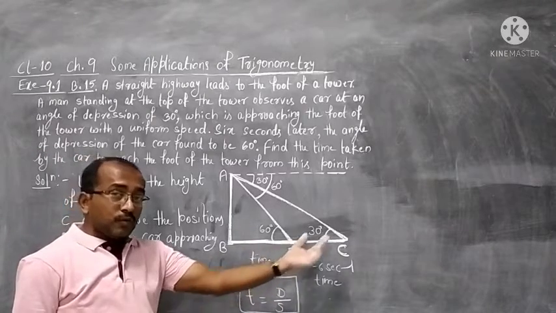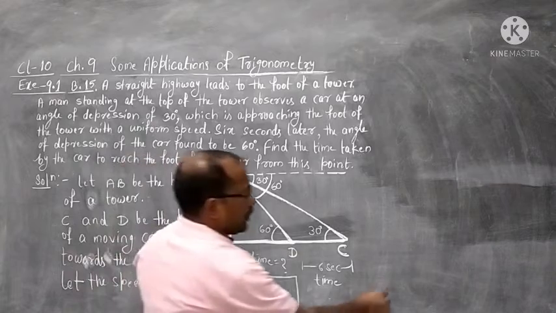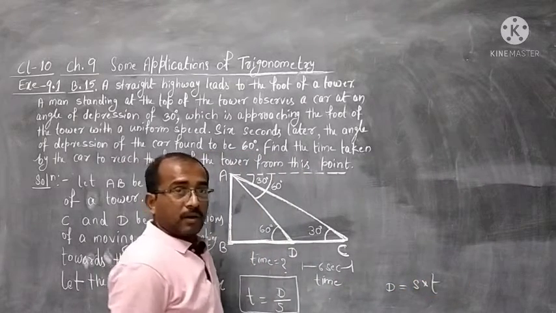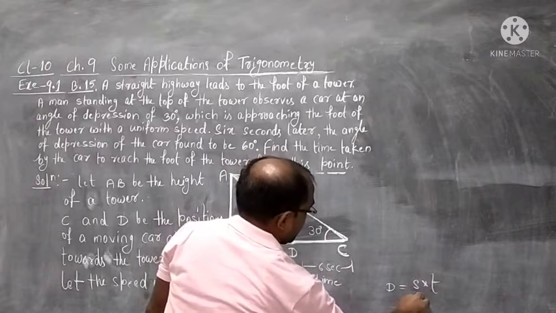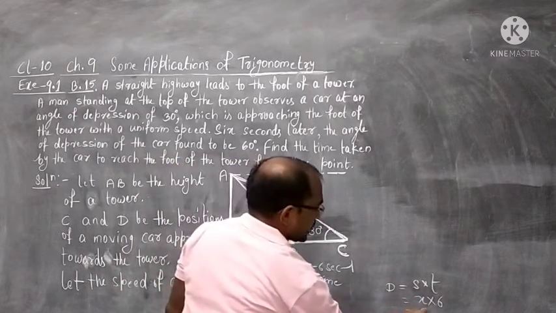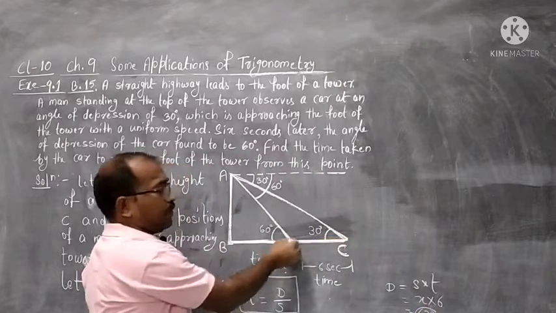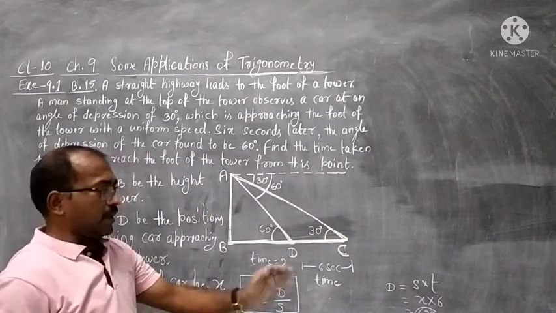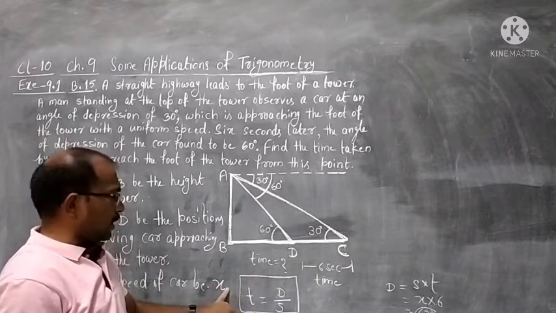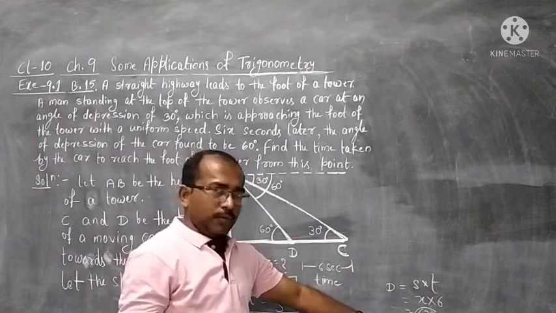Then if the car is moving with x speed for 6 seconds, then distance will be how much? Distance is equal to speed into time. That means speed is x, time is 6 seconds. So this distance will be 6x meter, kilometer, whatever. We have not used any unit here. I hope you have understood.